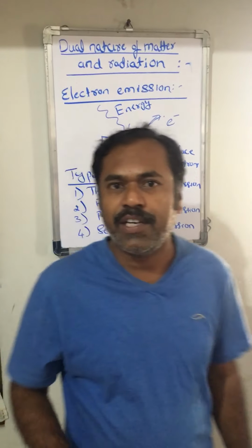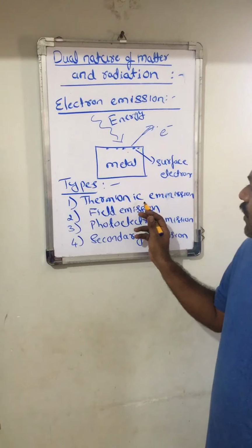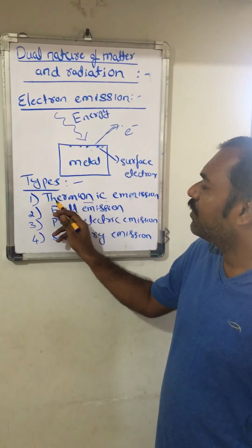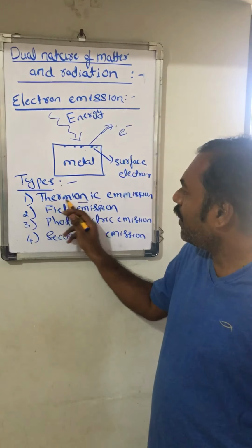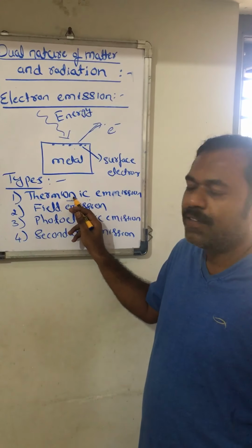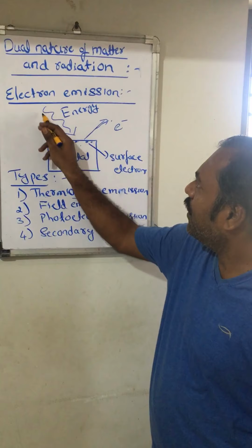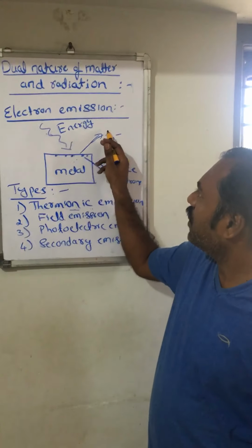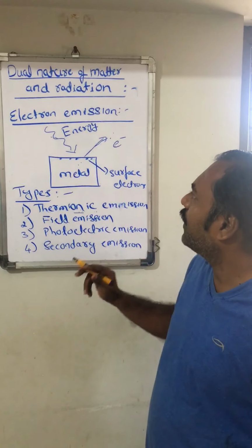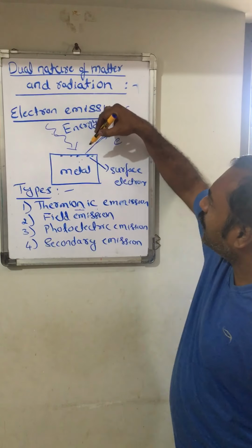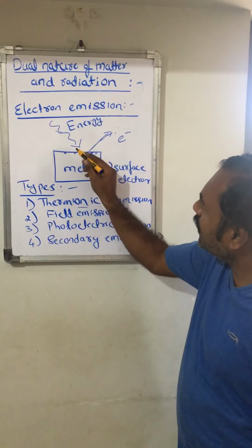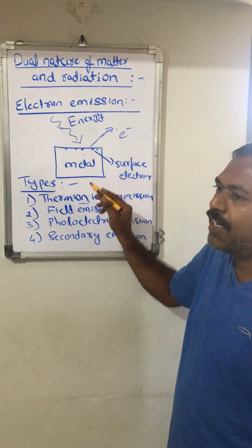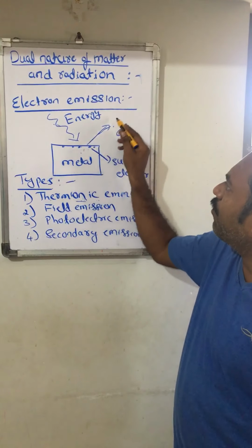What is thermionic emission? As the word itself gives the meaning, thermionic emission means thermal. Thermal means heat energy. When the energy is incident in the form of heat, the electrons take that energy and they come out.